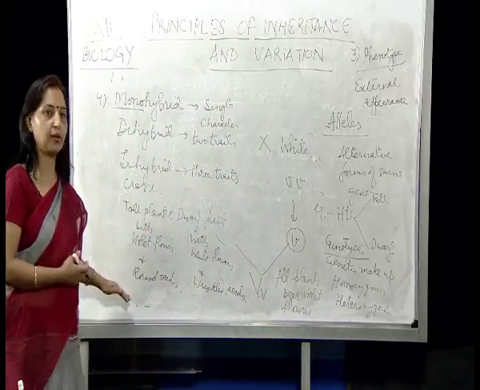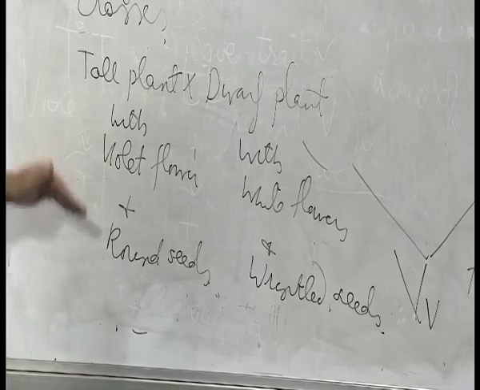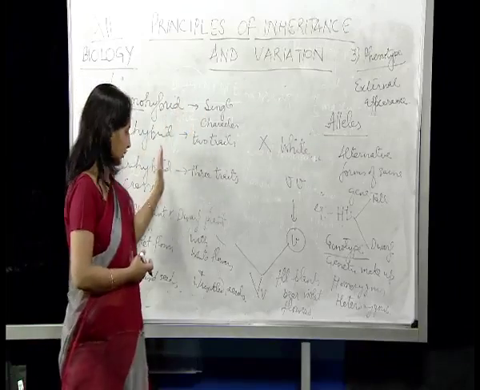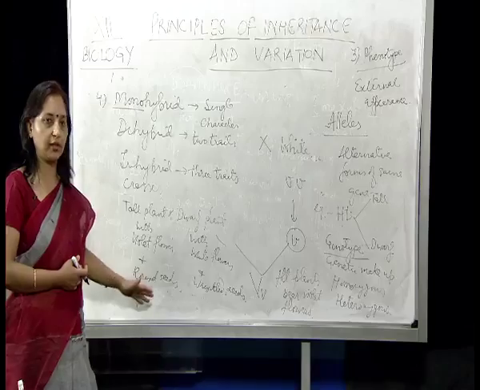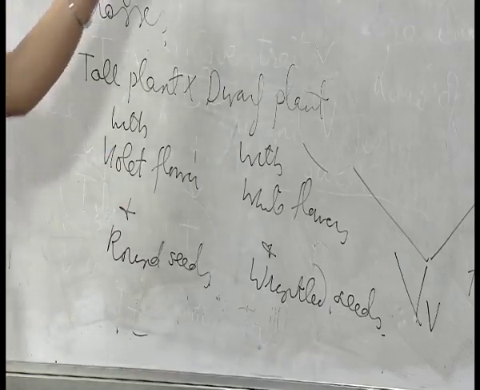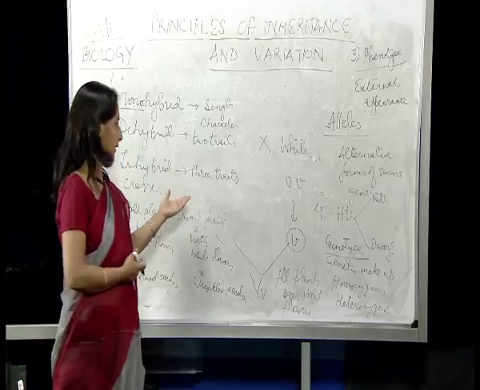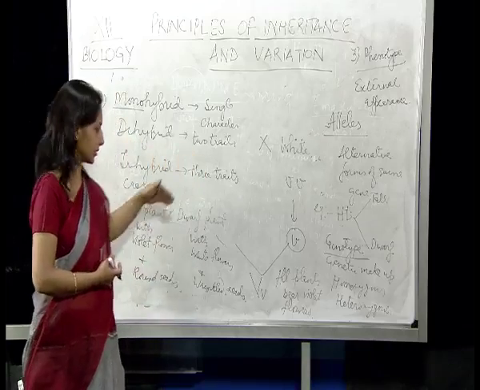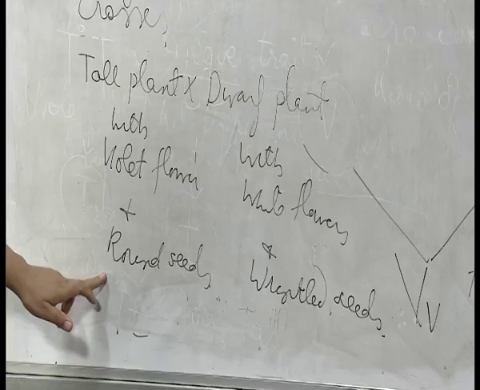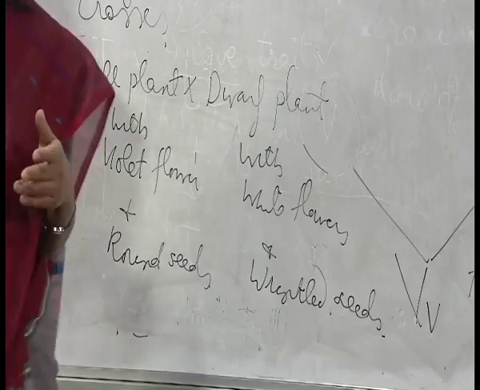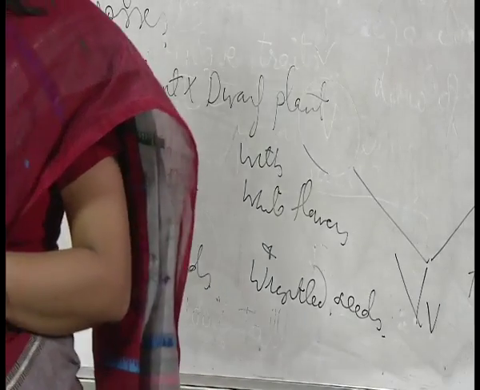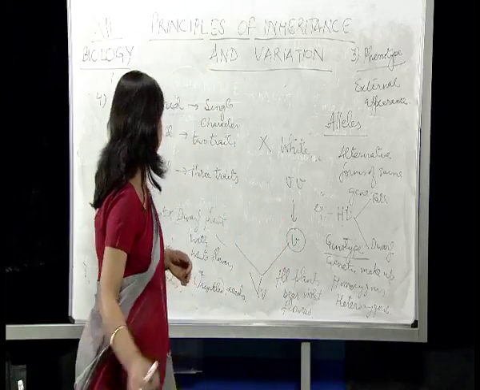Therefore, this is the example of trihybrid cross. So when we take a single character during inheritance of a trait, that's monohybrid. If we consider two traits at a time, this is dihybrid cross. And when we study three traits together at the time of cross formation, this is called trihybrid cross.